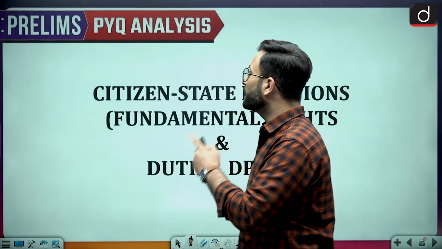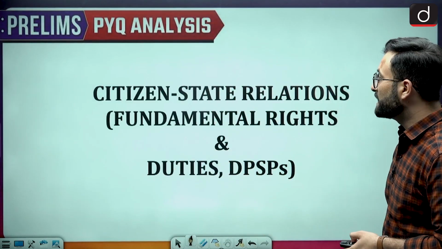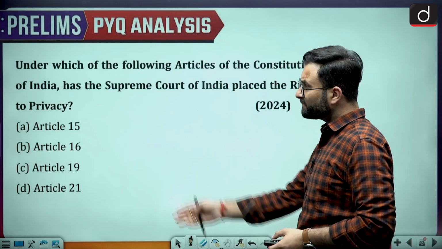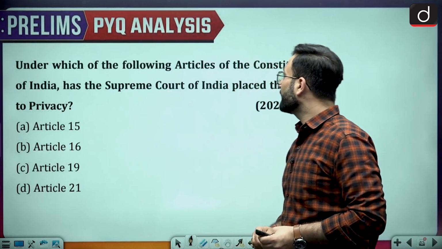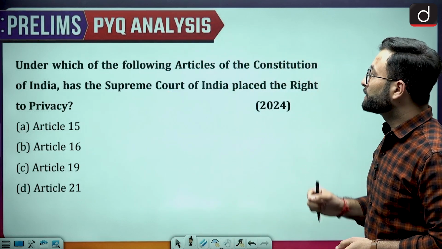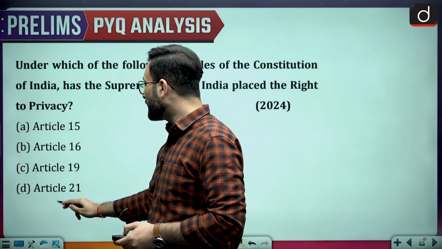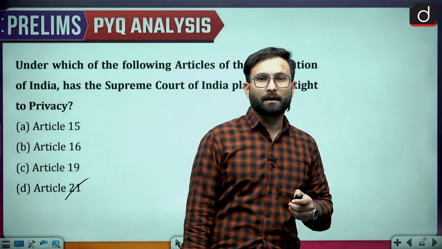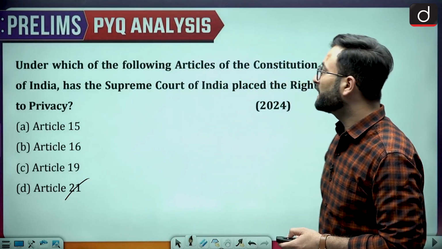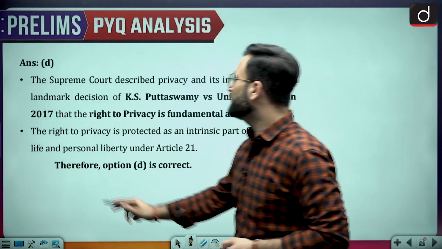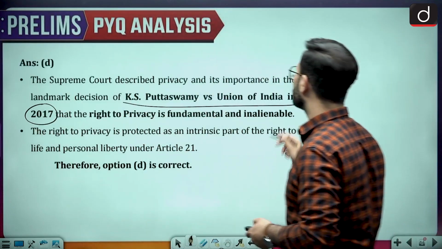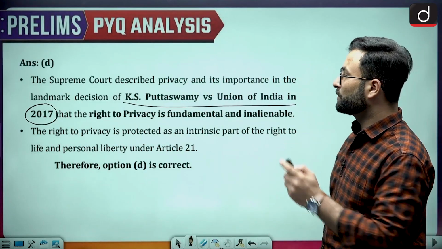Now coming to the next part, that is citizen-state relations, fundamental rights and duties. Under which of the following articles of the Constitution of India did the Supreme Court of India place the right to privacy? Article 21 is the right answer over here. The right to privacy, that K.S. Puttaswamy judgment which was there. In 2017, in K.S. Puttaswamy versus Union of India, right to privacy was included as a fundamental right.